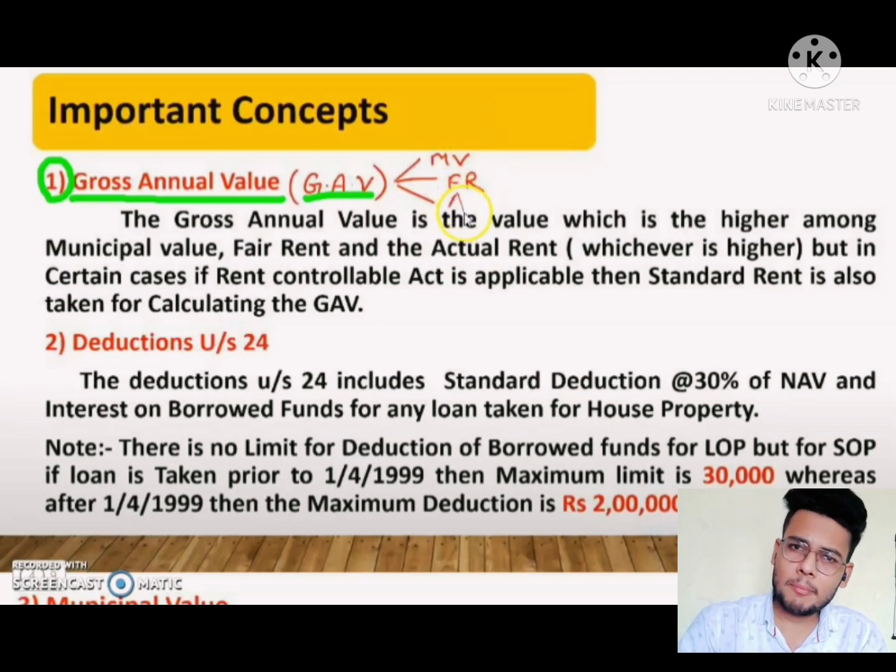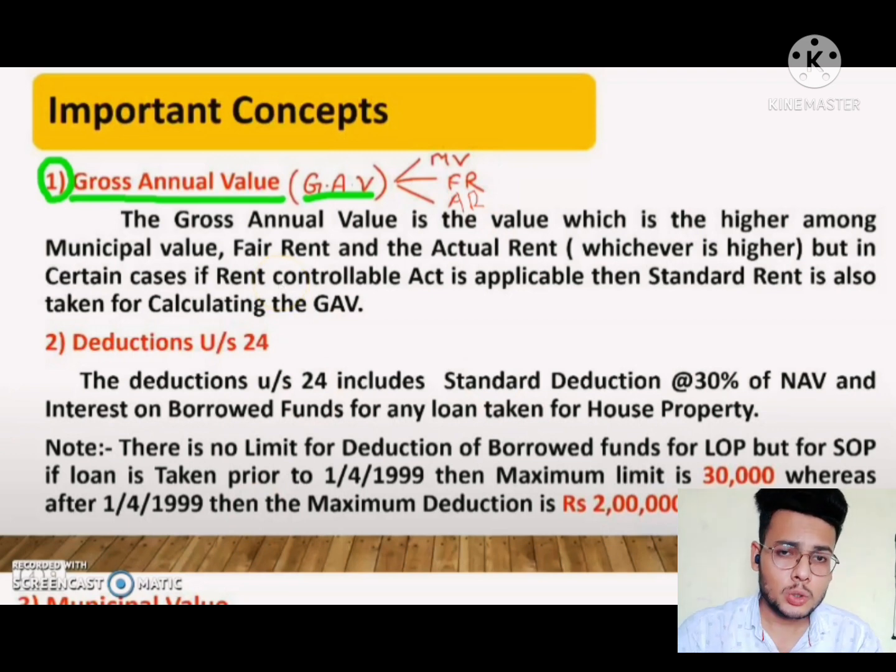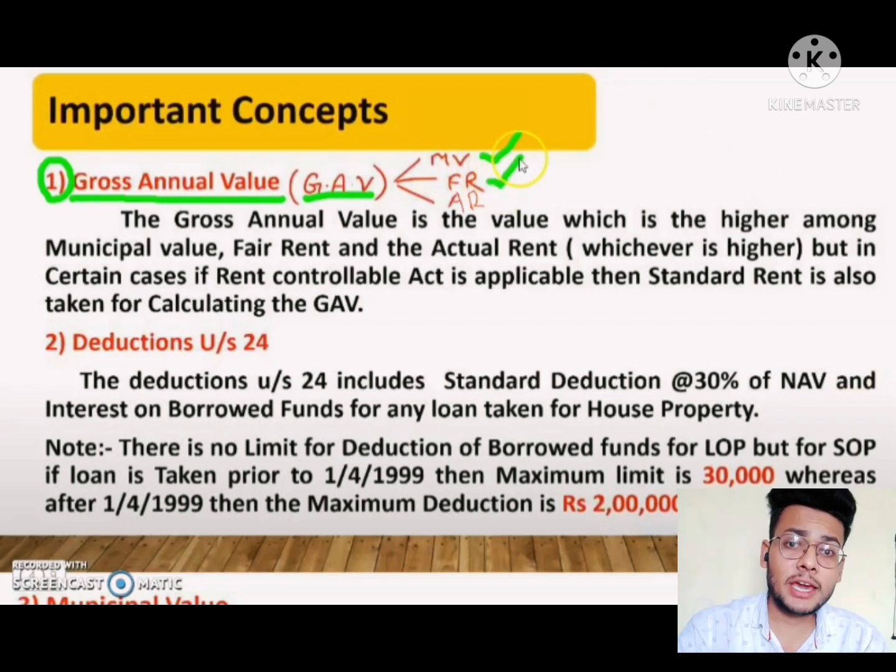You may have heard many tricks to find the gross annual value, but here I am saying only three simple things you require to find the gross annual value, that is GAV. What are they? First one is municipal rental value. In every question you will have a municipal rental value, which you have to take, and next is fair rental value.